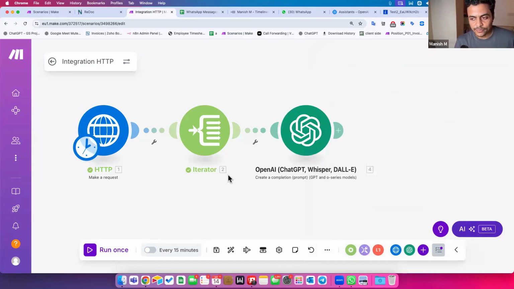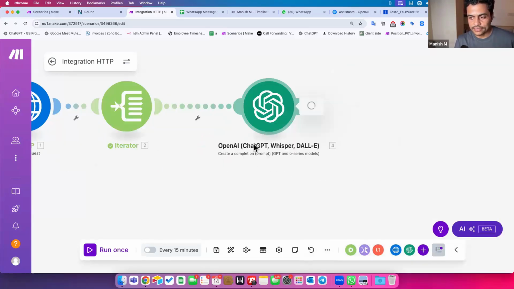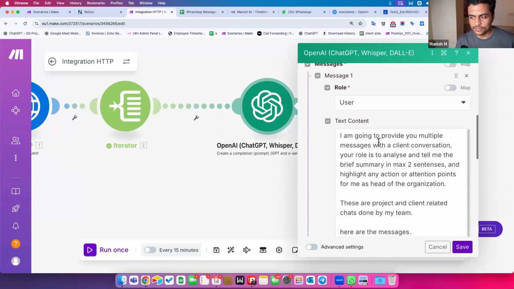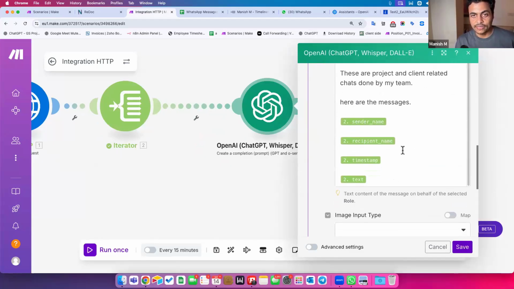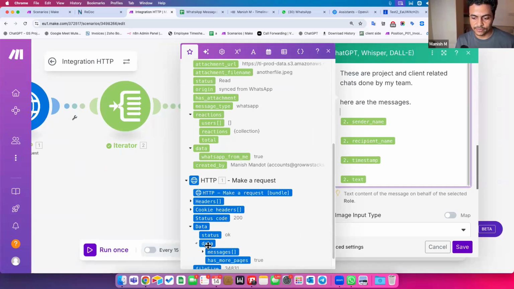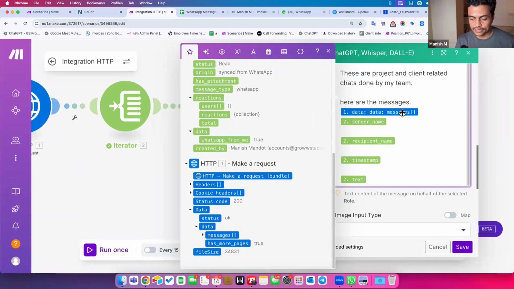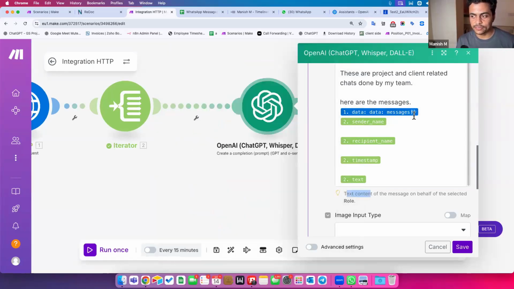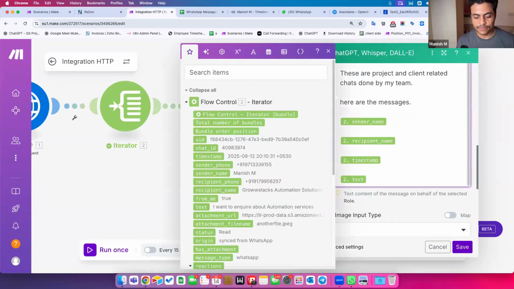Now, not every module or input box will accept an array. Arrays are generally consumed by a predefined, specific data structure. But this is a normal input box. If I try to map the entire message array here, it will not be able to read it, because GPT is asking for normal text-based input. It says text content; it doesn't accept any array content. So I have to normalize this array into a normal text-based structure.